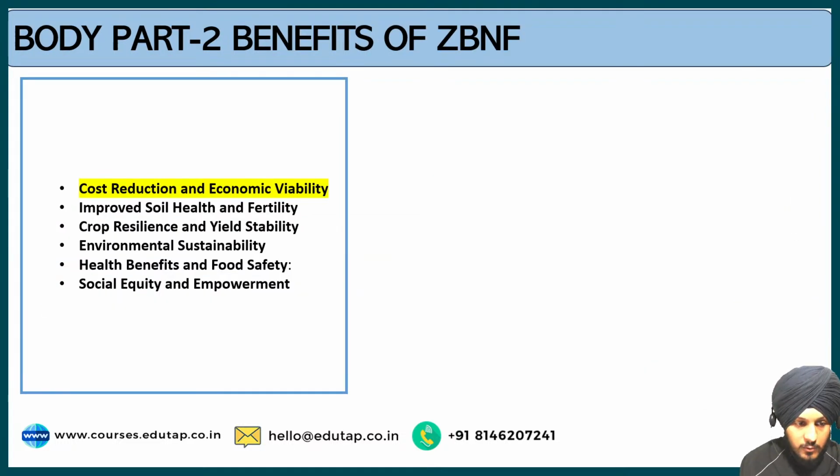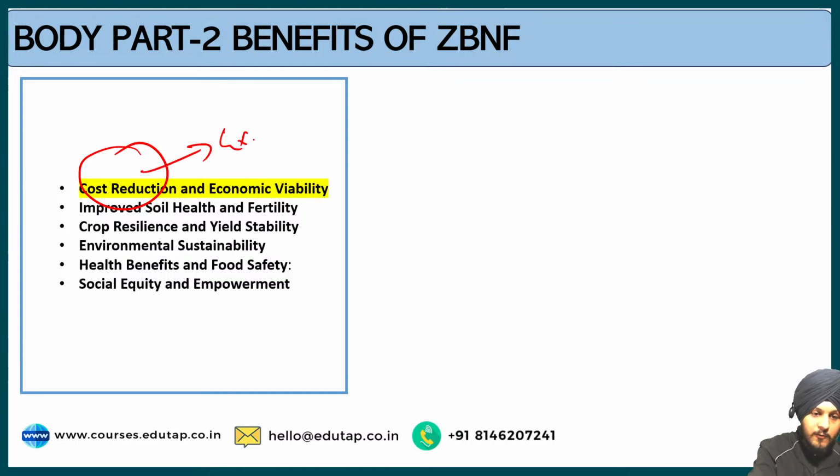Now when we talk about the benefits of zero budget natural farming, the first benefit is regarding cost reduction and economic viability. We have already understood how zero budget natural farming leads to cost reduction because it does not promote any type of expenditure on external inputs.